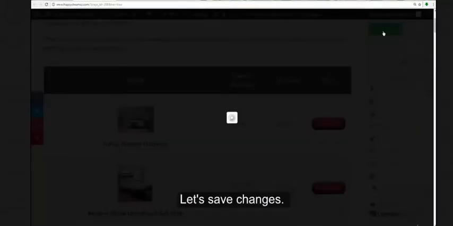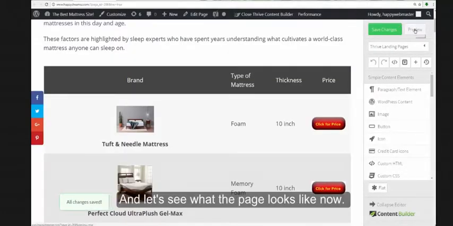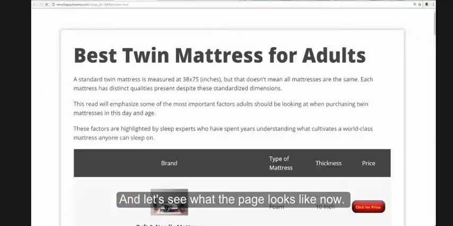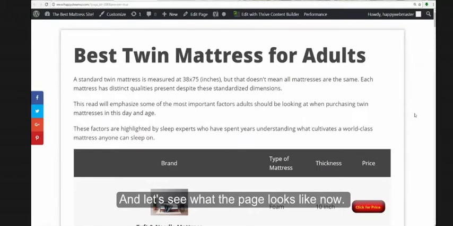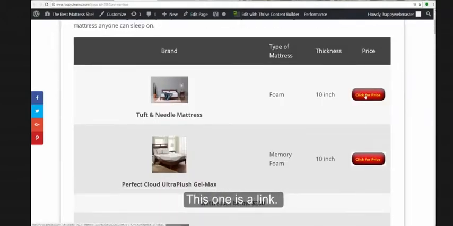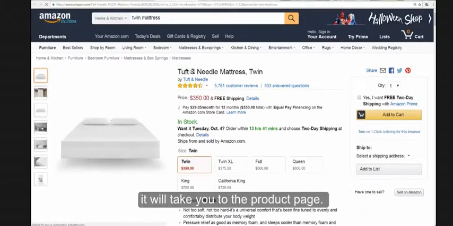Let's save changes and let's see what the page looks like now. This one is a link. If you click on it, it will take you to the product page.